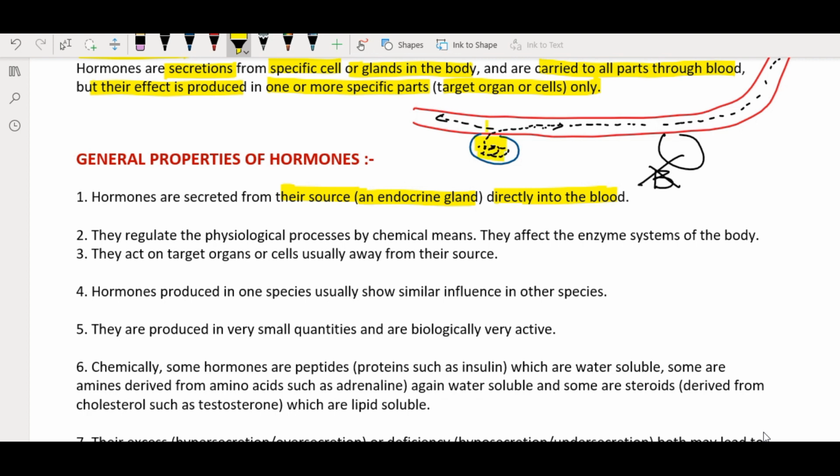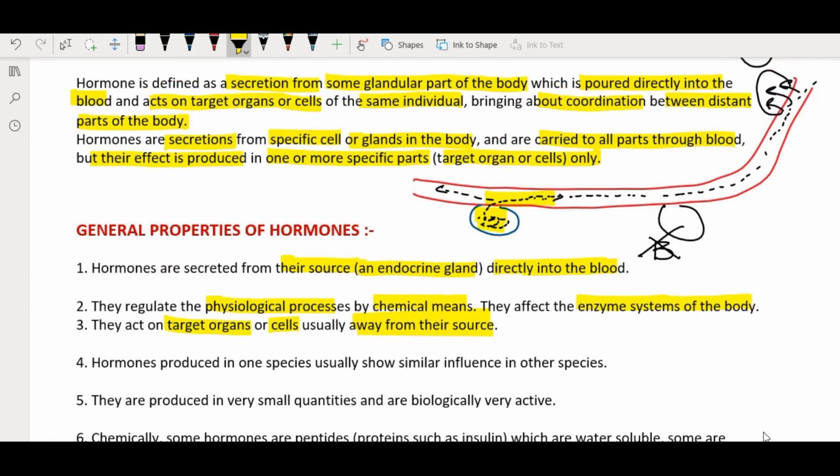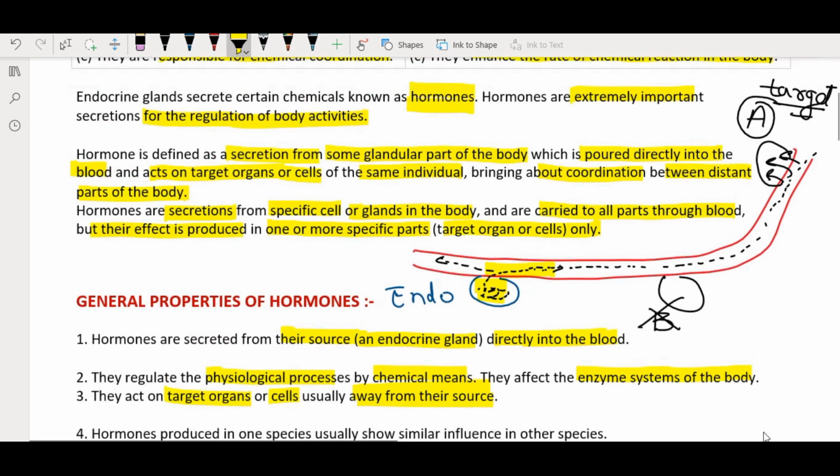They regulate the physiological processes by chemical means, and they affect the enzyme systems of the body. They act on target organs or cells usually away from their source. So in our example diagram also, this was the endocrine gland which we had drawn, and the target tissue was this tissue A, which was far away from the location of the endocrine gland.